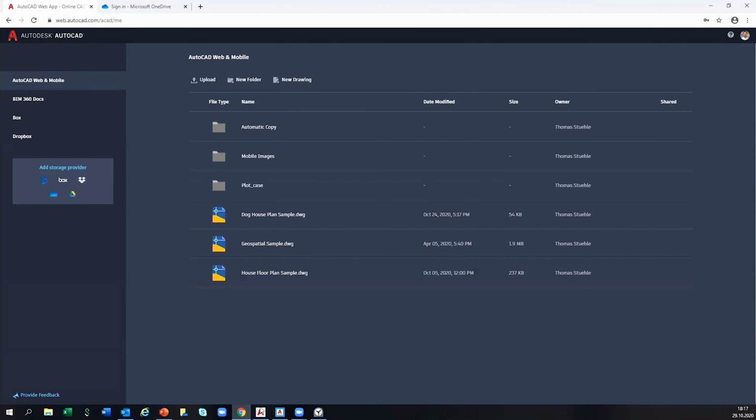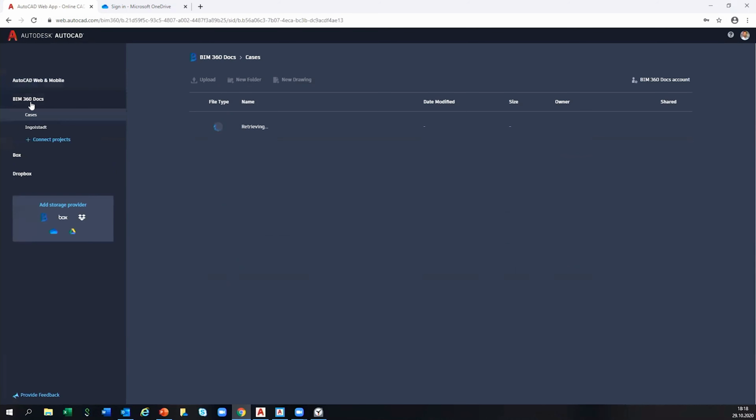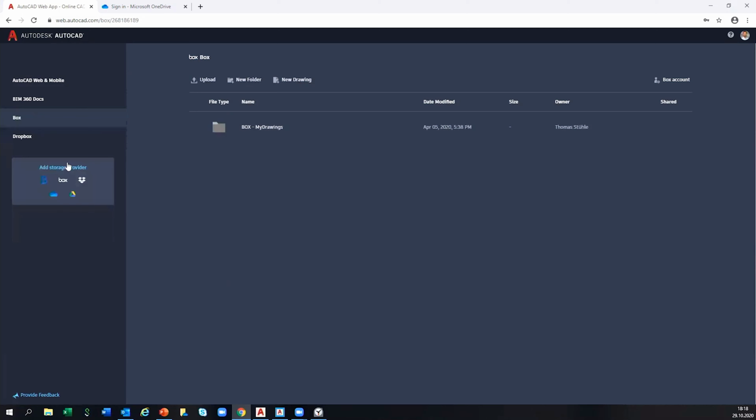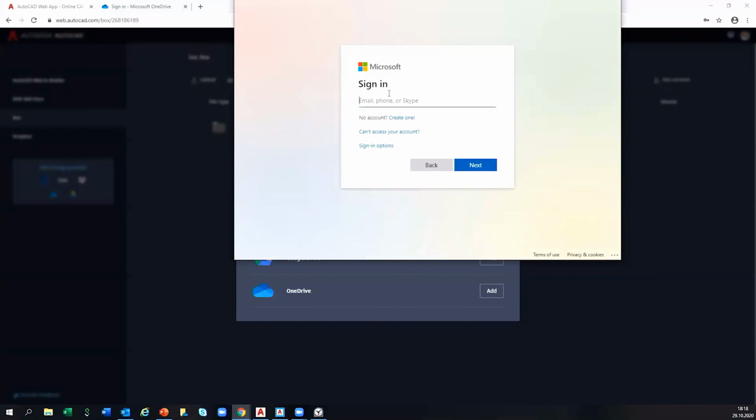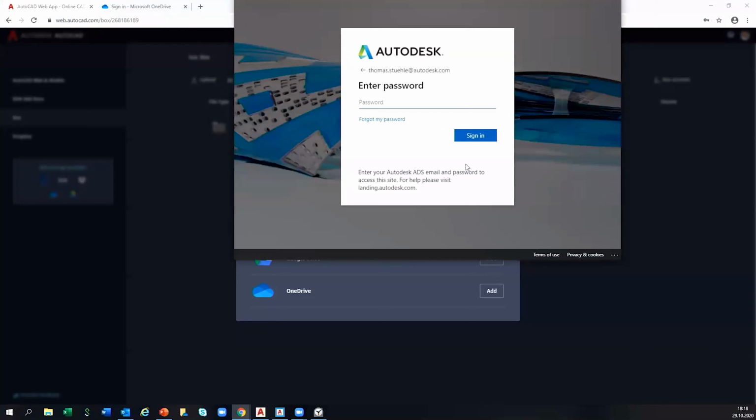Let me switch back to the mobile app. You see there is hardly a difference. I need to pay attention that I'm ending up in the right application right now, because it really looks the same. And here I'm also connected already to Dropbox, Box, BIM 360, and to two projects. It looks exactly the same. And now I would like to connect to a cloud storage provider. So let's choose, for example, OneDrive. I fill out the details. Say next. Enter my password.